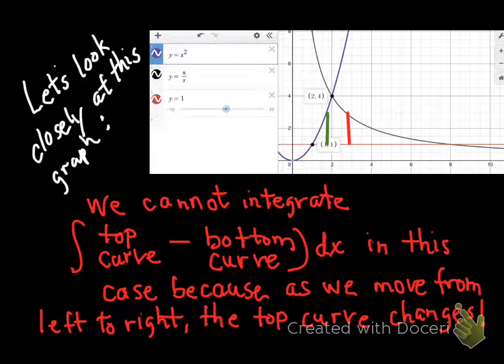Well, they're expecting that you know how to set it up with regard to right curve minus left curve. So you see a scenario like this, please get used to setting up going right curve minus left curve. Top curve minus bottom curve is just a scenario that's going to cause you difficulty that we want to stay away from.